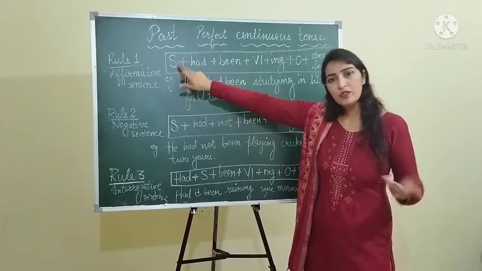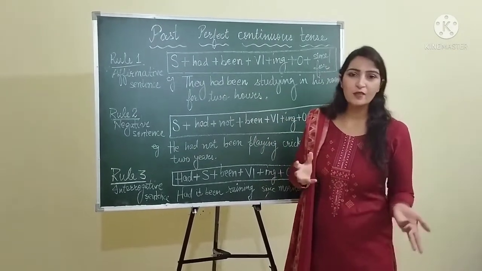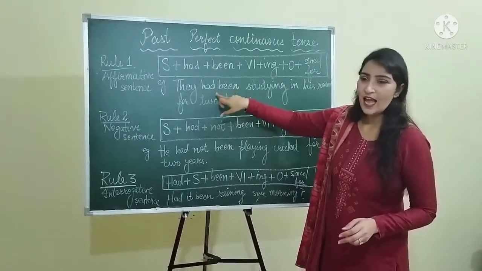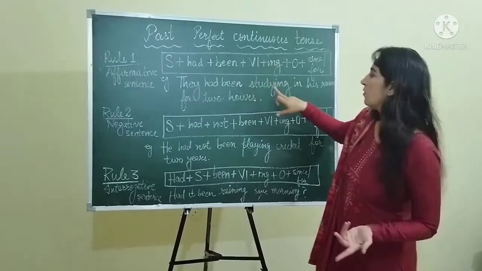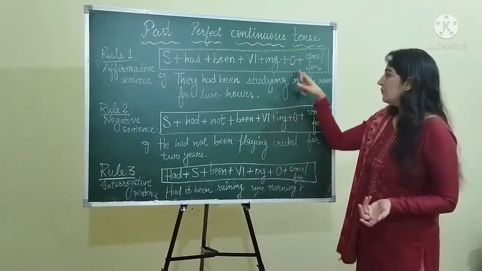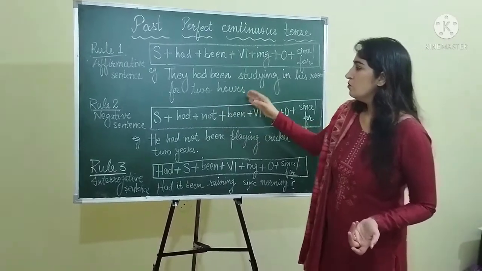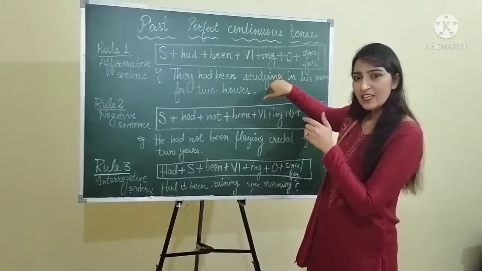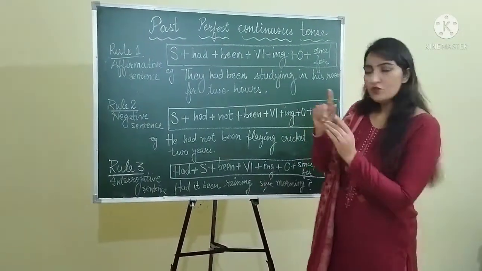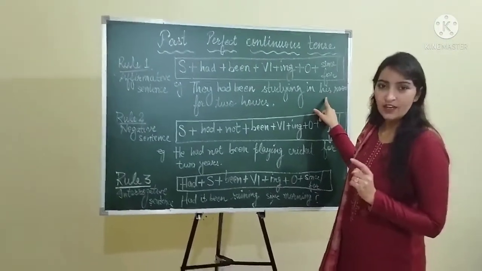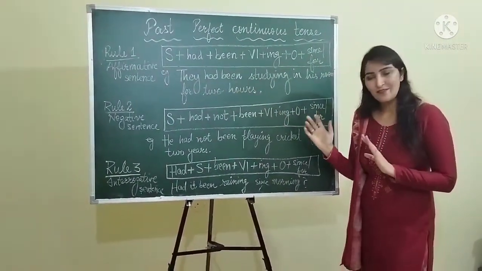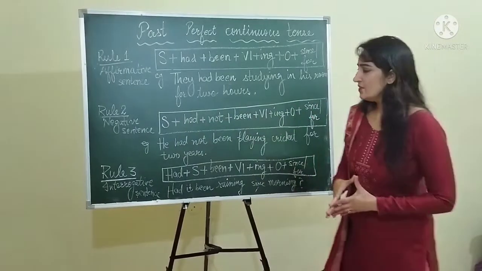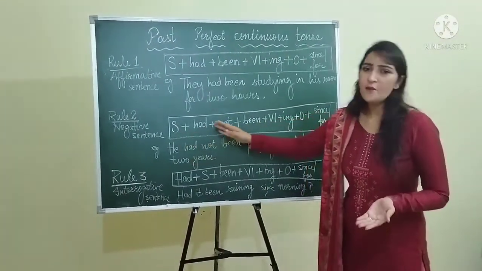They, subject is plural. In this you don't have to take in mind singular or plural tense because you have to use had after that. Okay, so they had been, verb's first form study, followed by ing, in his room for 2 years. They means number of boys. Okay, they had been studying in their friend's room. Okay, so that is why I have used his here, right? For 2 hours.